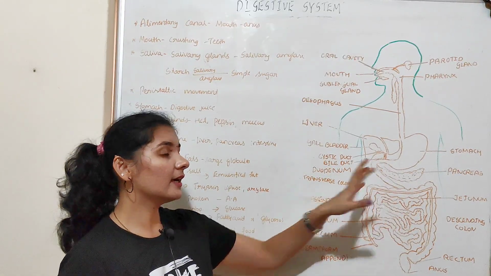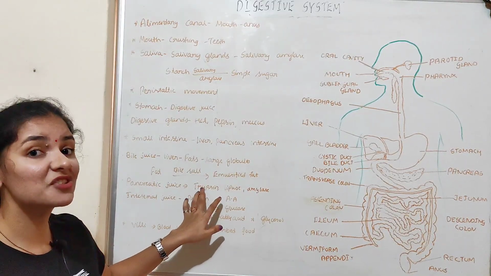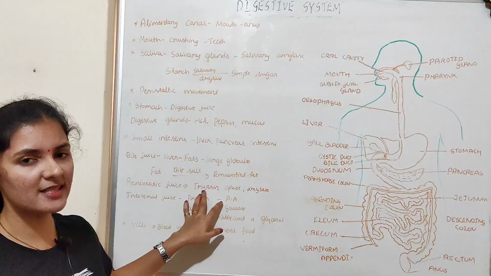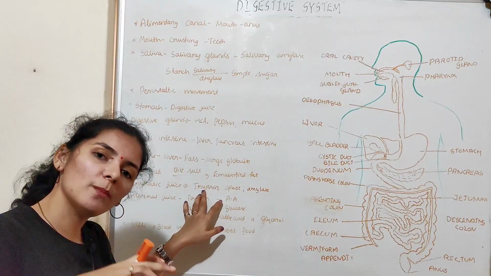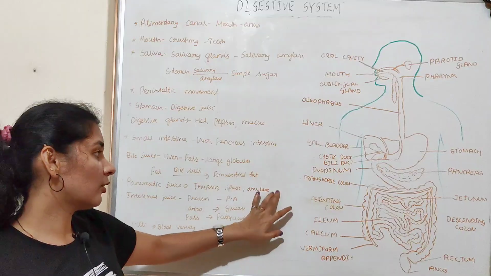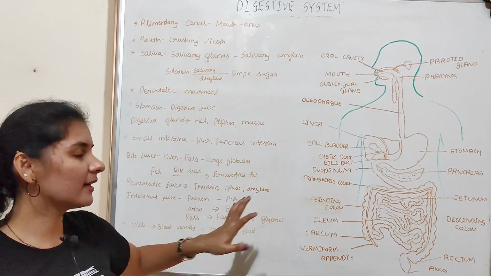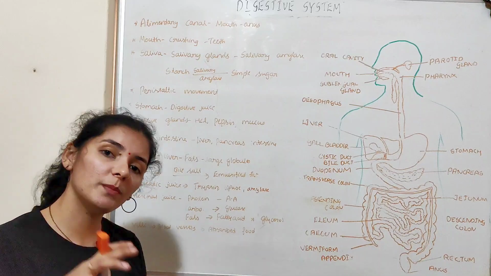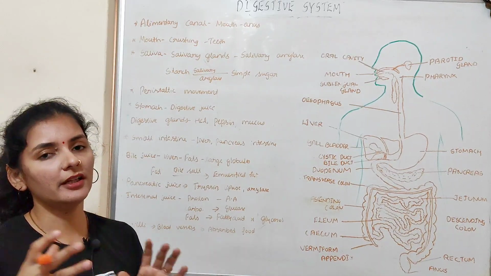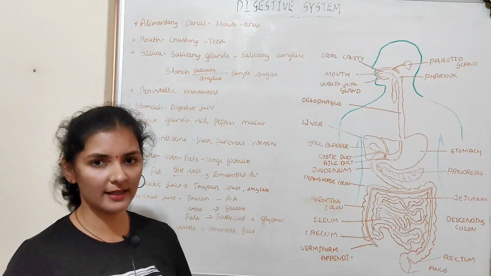Apart from that, pancreatic juice also consists of a protein digesting enzyme known as trypsin. So the protein digesting enzyme, trypsin, acts on the complex protein and converts it into simpler protein. Apart from that, it also has pancreatic amylase. Like salivary amylase, this pancreatic amylase acts on the complex carbohydrate and converts it into a simpler form. So that is about the components of the pancreatic juice.